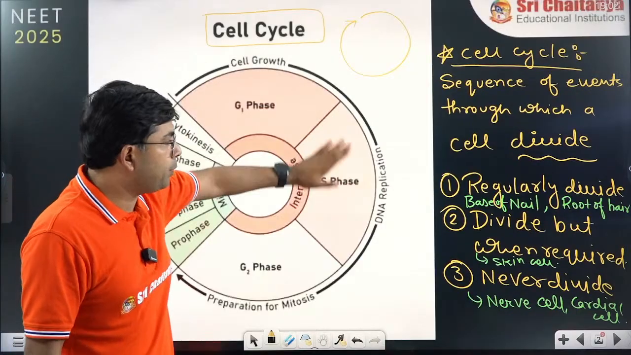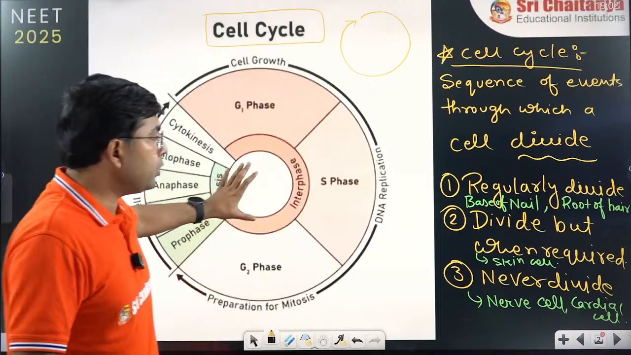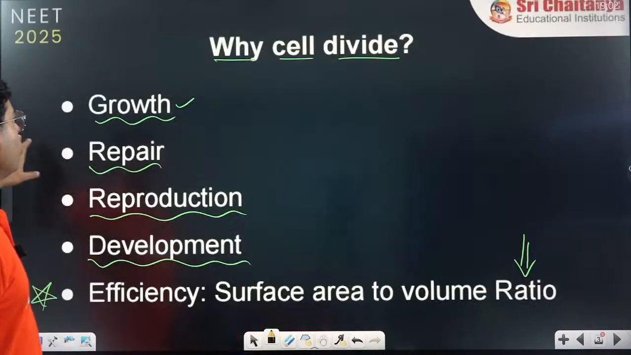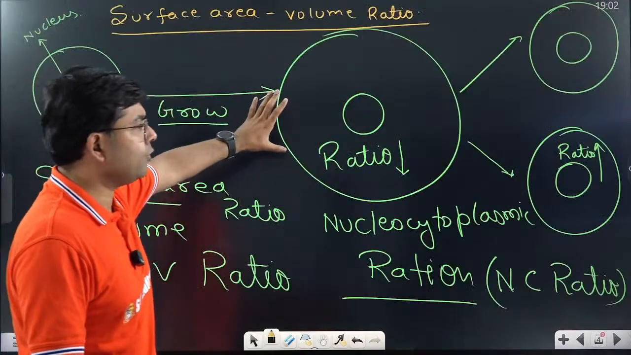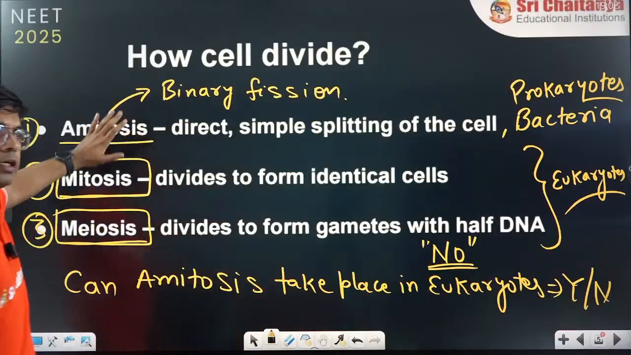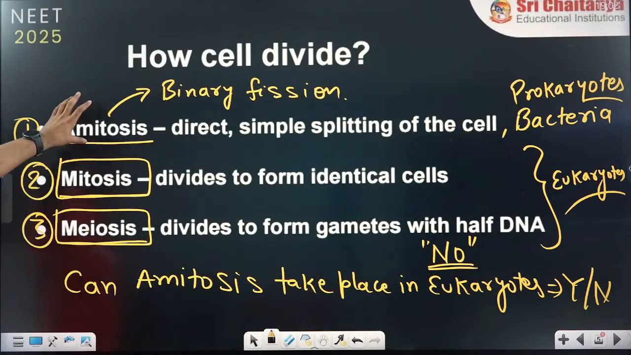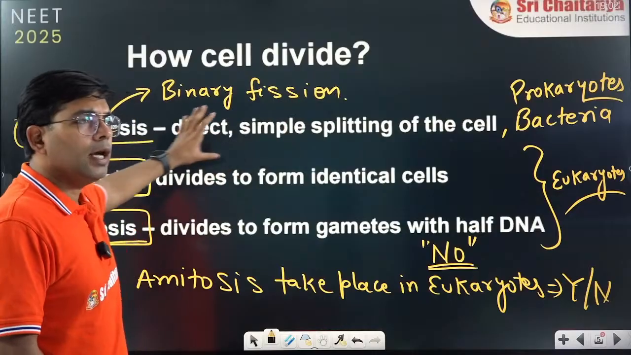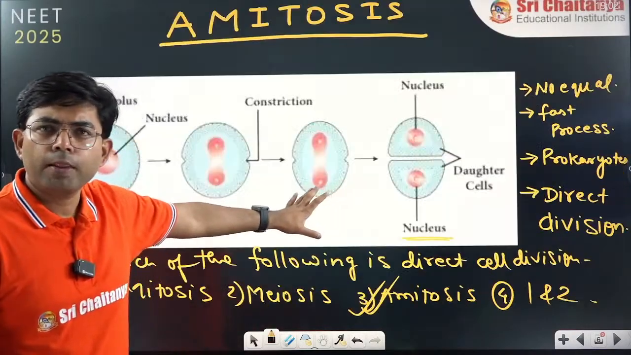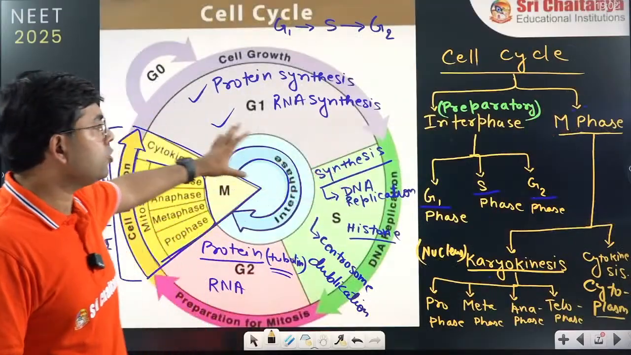But this happens in the eukaryotic cell. In prokaryotic cell, of course, we have seen first why cells divide. So these are simple things. Now we have started on the different types of division. So here amitosis in prokaryotic, mitosis and meiosis in eukaryotic. We have already discussed it. Then we have seen what is amitosis.